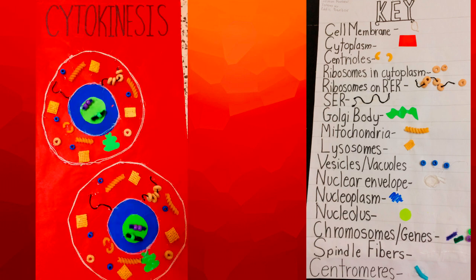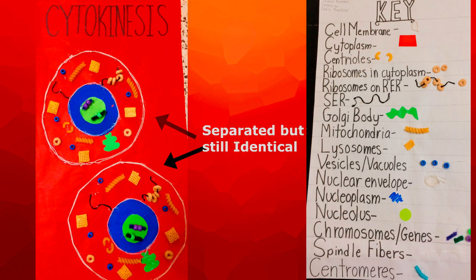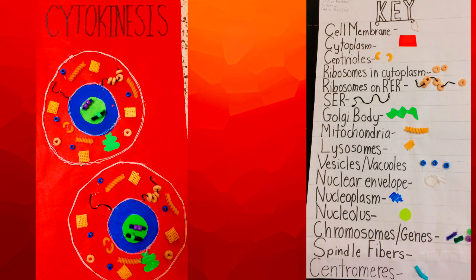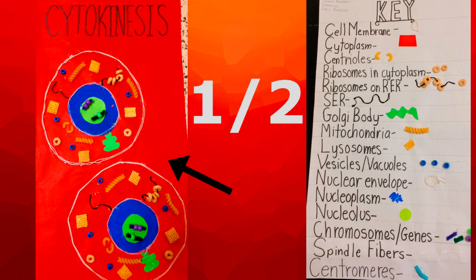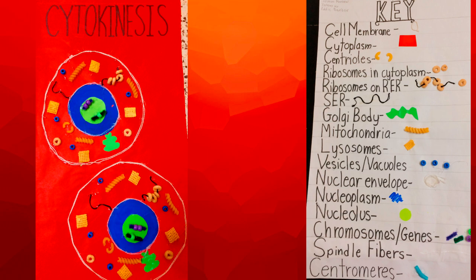Cytokinesis is the last of the 4 stages of mitosis, where the 2 cells split off from one another. At this time, there are now 2 identical cells. We see the amounts of all the organelles from interphase being cut in half and now placed in the 2 identical cells, as the result being that one cell divided into 2 identical copies of the original.